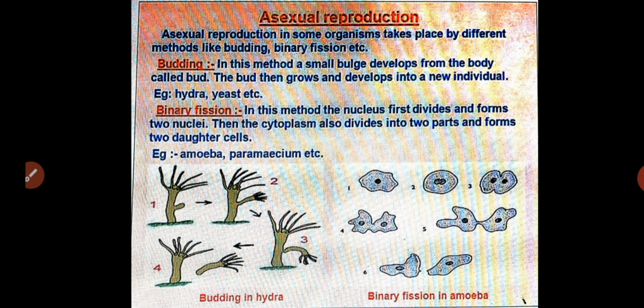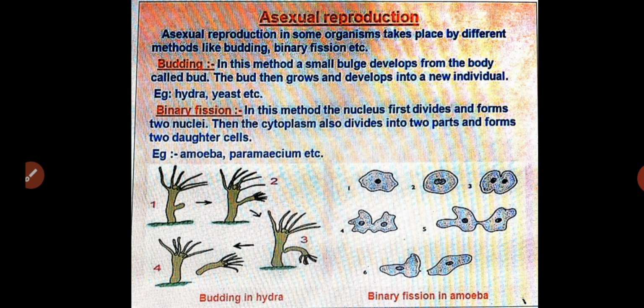Similarly, the second very important type of reproduction is asexual reproduction. What is asexual reproduction? The name indicates it: there are no sex organs involved in the reproduction. In sexual reproduction, sex organs, both male and female, are involved in the reproduction. Asexual reproduction is where there is no fusion of male and female gametes, and no requirement of males and females.